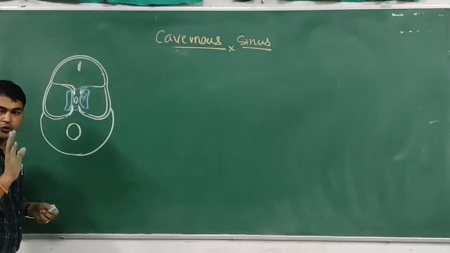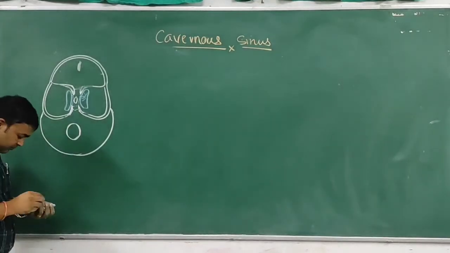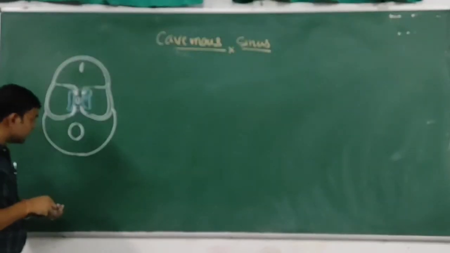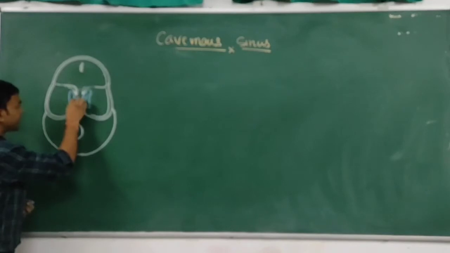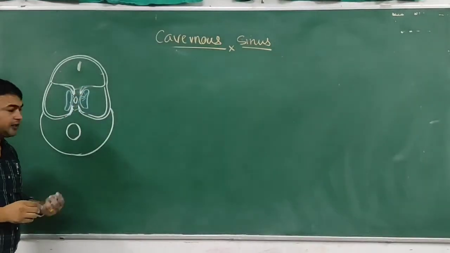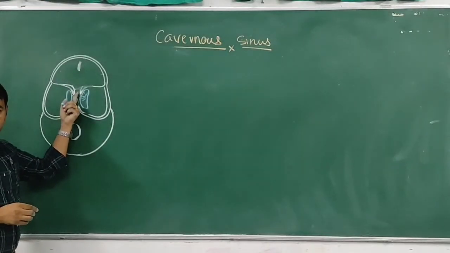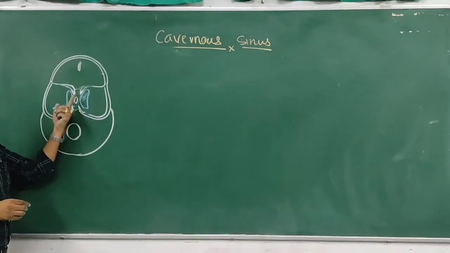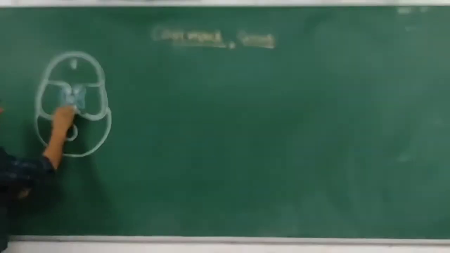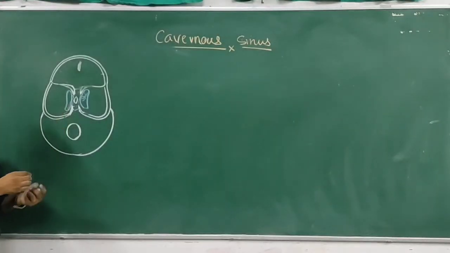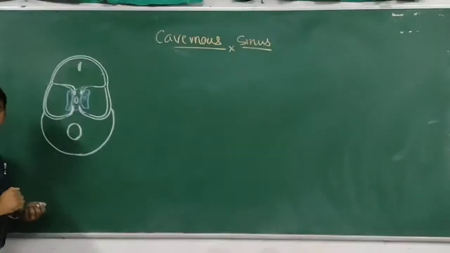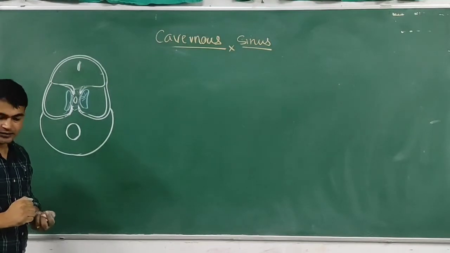So from the floor of the cavernous sinus and the roof of the cavernous sinus, there is the optic tract. Okay, so this optic tract lies superficially to the cavernous sinus. This optic tract forms the optic chiasma, and the olfactory tract and internal carotid artery traverse the cavernous sinus superiorly. So these are the superficial relations of the cavernous sinus.